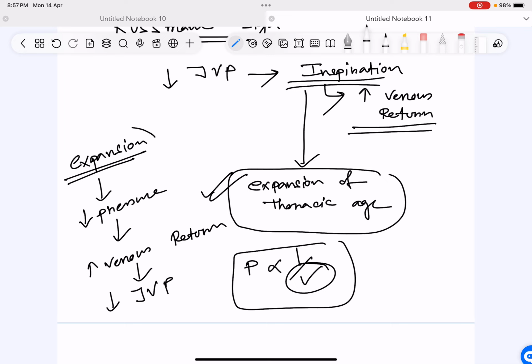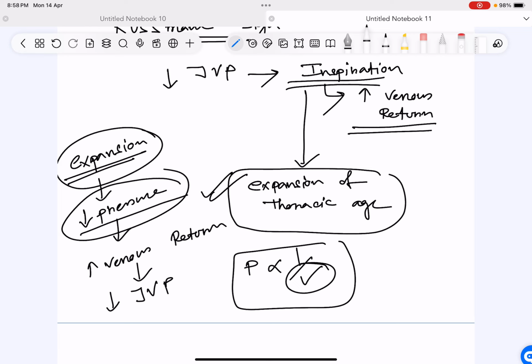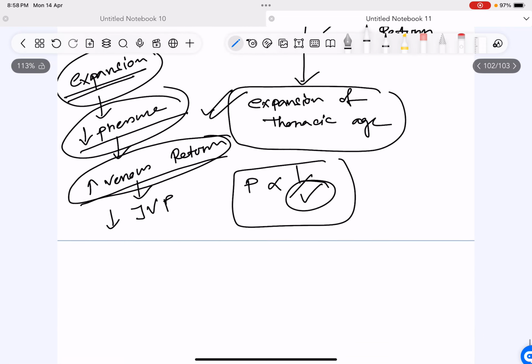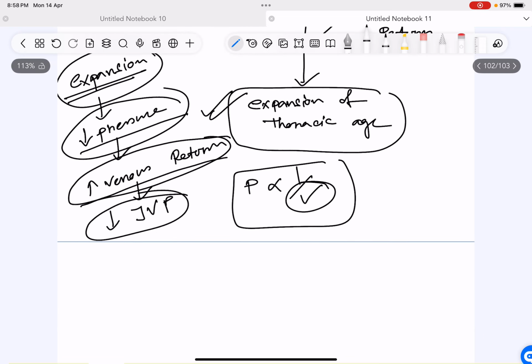So the first point is expansion. With expansion there is an increase in the volume. With an increase in the volume there is a decrease in the pressure. From high pressure to low pressure blood will flow, so there will be more venous return, because now it is a low pressure area. Blood will come back and the jugular venous pressure should go down.